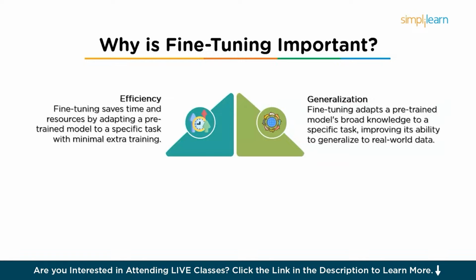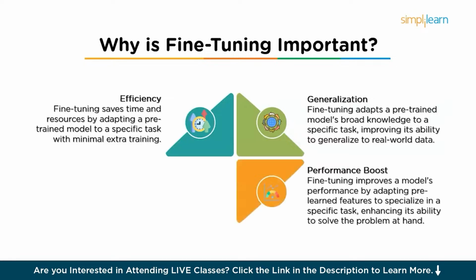So as a result, they have a rich understanding of the broader structure and relationships within the data. So fine-tuning helps the model take this broad knowledge and apply it to a specific context, improving the model's ability to generalize to real-world data related to that task. Next is performance boost. Fine-tuning typically leads to a significant improvement in the model's performance for a specific task. This is because the pre-trained model has already learned useful features such as patterns in language or objects in images or sentiments in text. And fine-tuning helps the model specialize in the exact problem you need to solve.